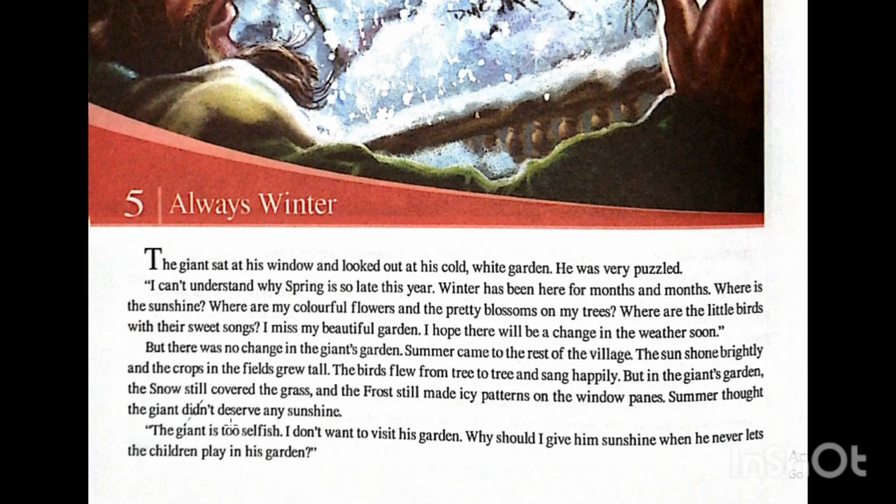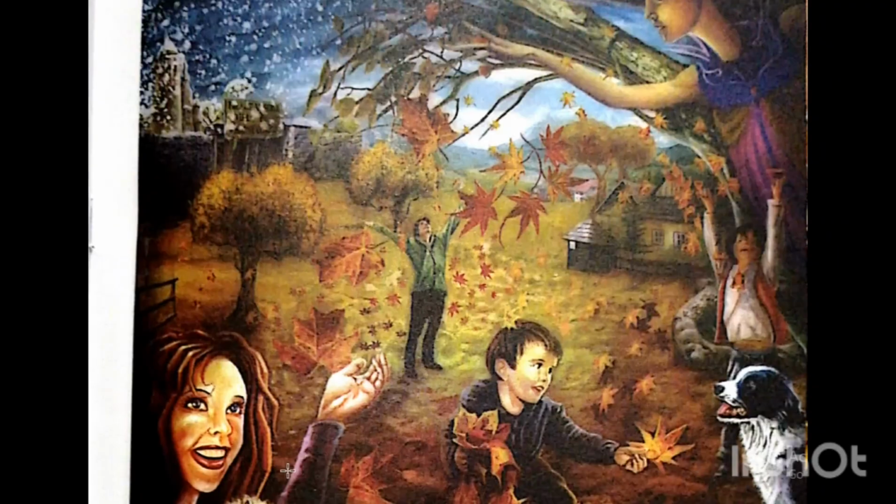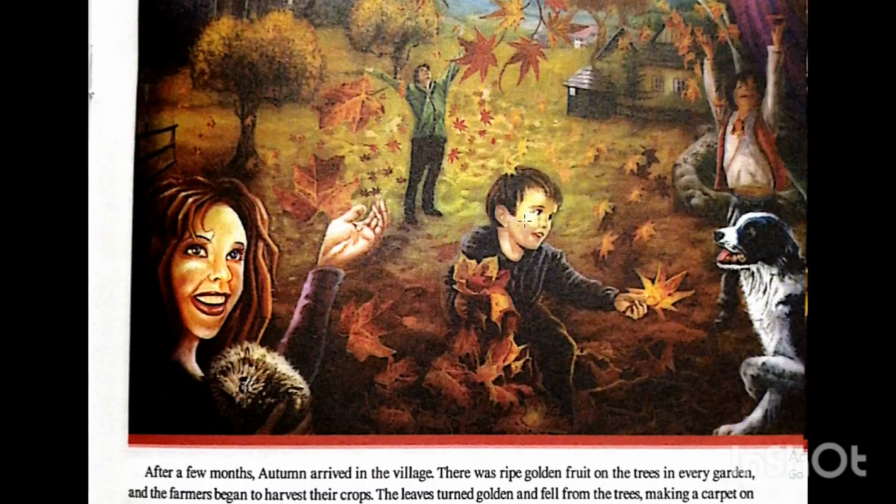Summer thought the giant didn't deserve any sunshine, so Summer didn't want to come to this garden because the giant is too selfish. I don't want to visit this garden. Who said that? Summer says that. Why should I give him sunshine when he never lets the children play in his garden? I will not give my sunshine to this giant because he didn't give the children a place to play in his garden. Look here, this is a garden, but not of the giant, of anywhere in the village.